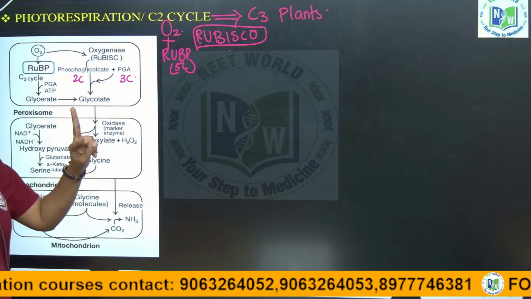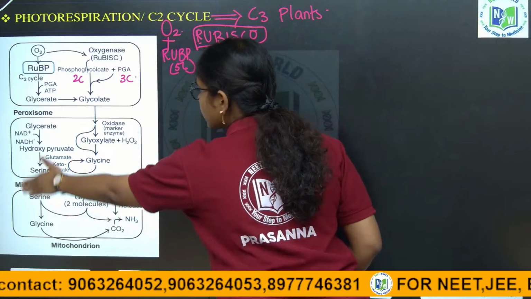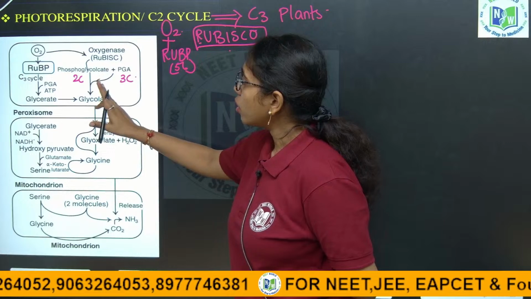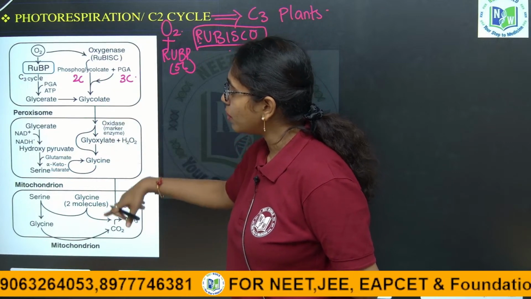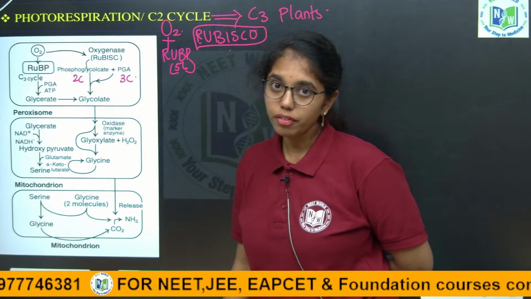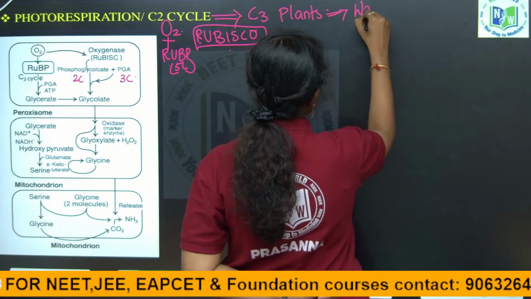As 2 molecules of PGA are not formed, this cycle continuously reverses. It includes 3 organelles and so much energy consumption to synthesize 1 molecule of PGA, and this is called a wasteful process.